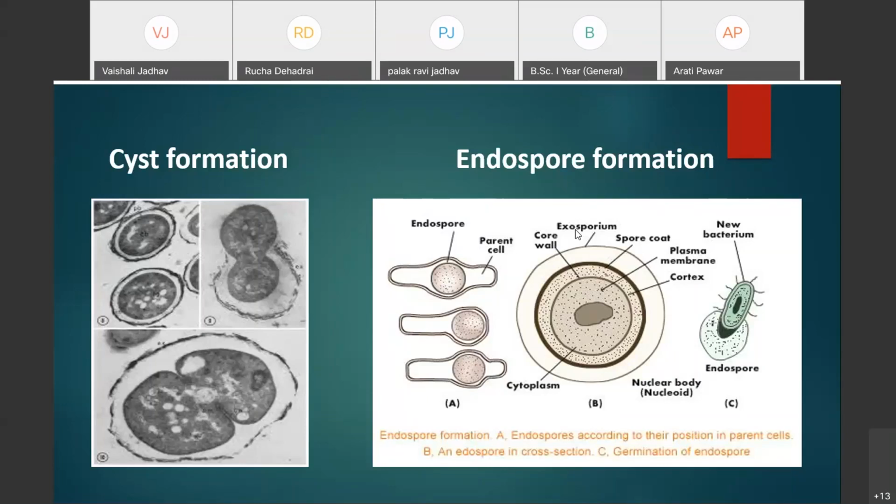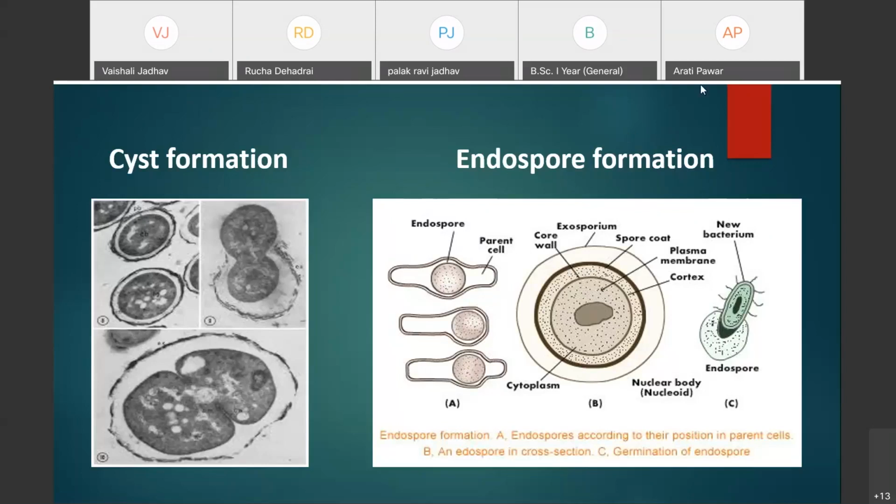Inhaling the endospores will readily attack the respiratory system, and even within a few minutes the death of that person may take place. That is why we say endospore forming bacteria are highly pathogenic, and they are responsible for certain types of diseases, and even the death of human beings.